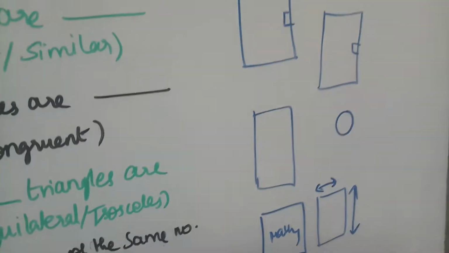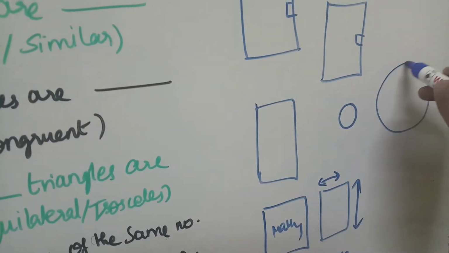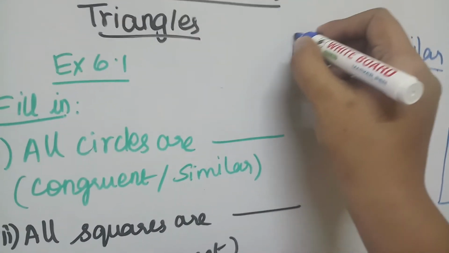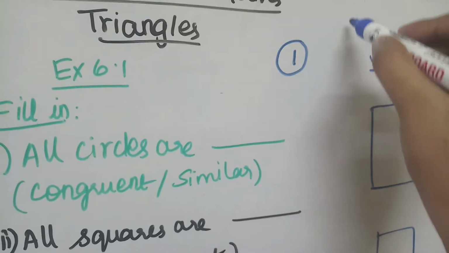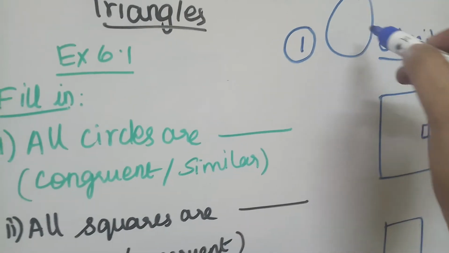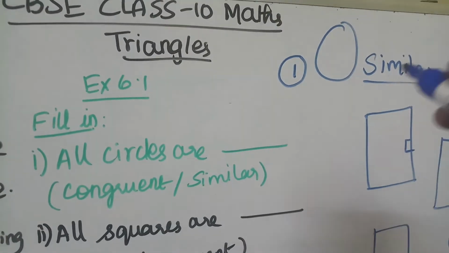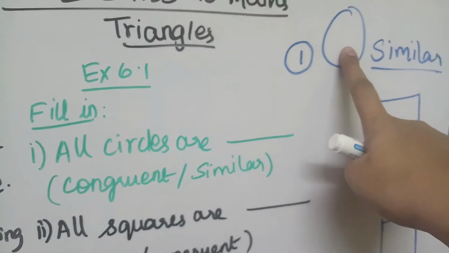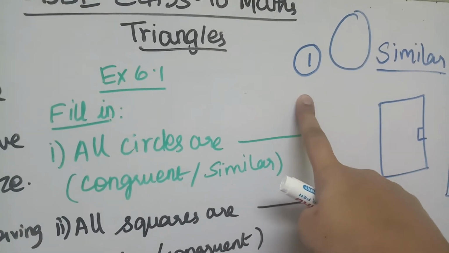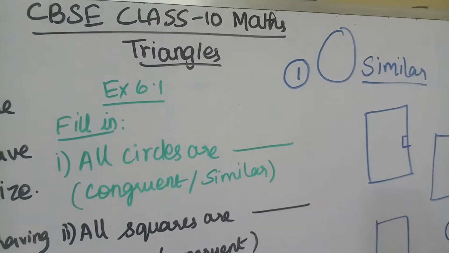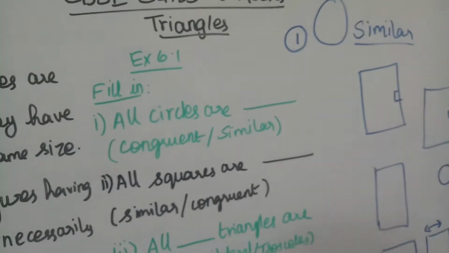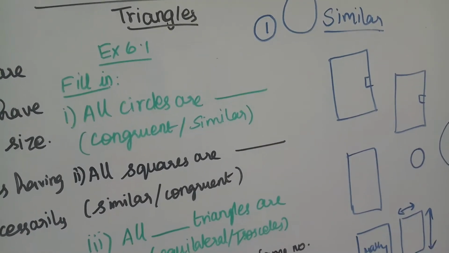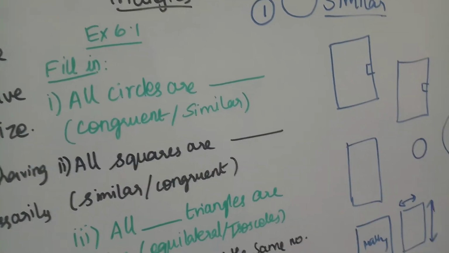Whenever we say a family of rectangles, a family of circles, because circles include a small circle as well as a big circle. When you compare a 5 rupee coin or a 1 rupee coin with a bangle that girls usually wear, both are in circular shape, but one is a bigger one and one is a smaller one. So they belong to the family of circles but have different dimensions. We say similar. Family of triangles, family of rectangles, etc.